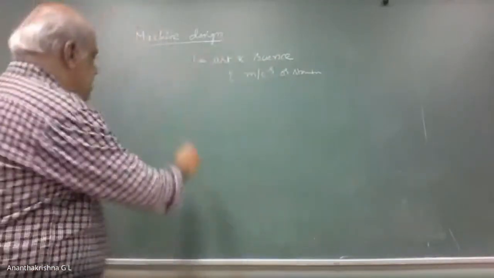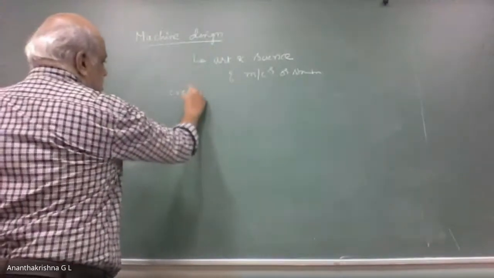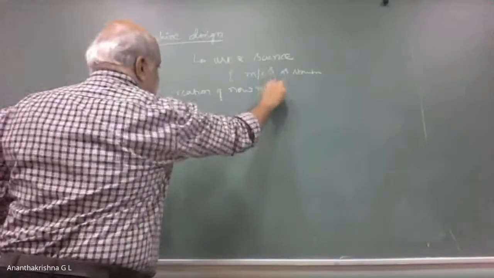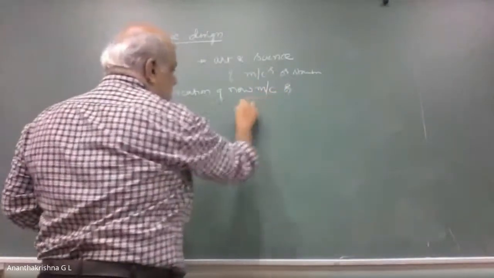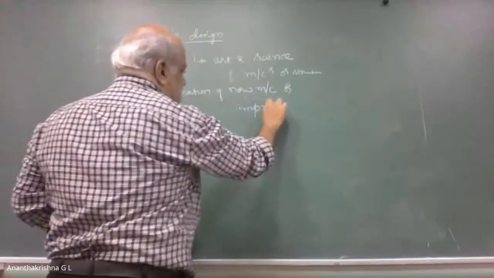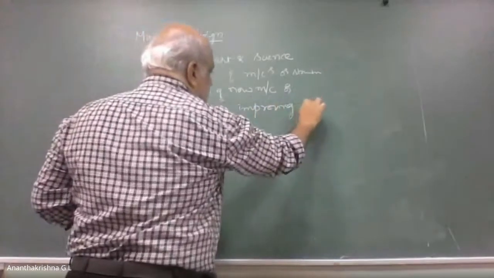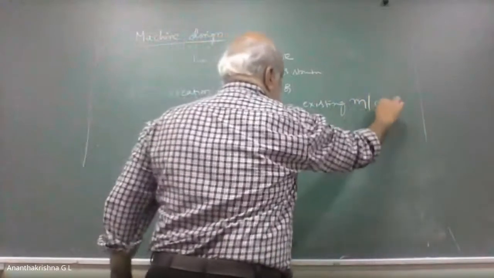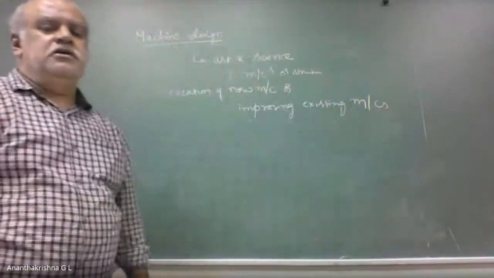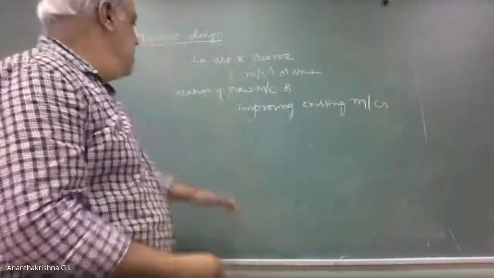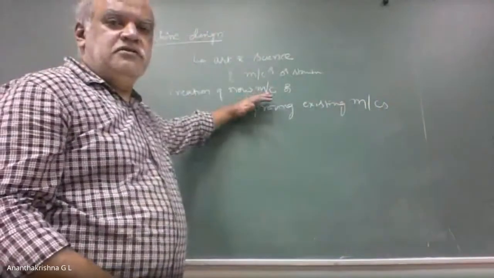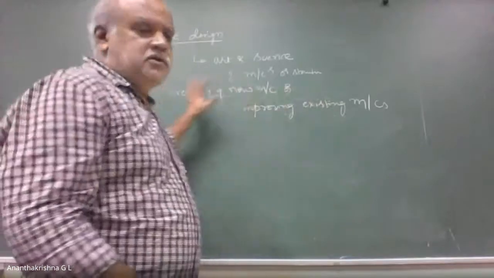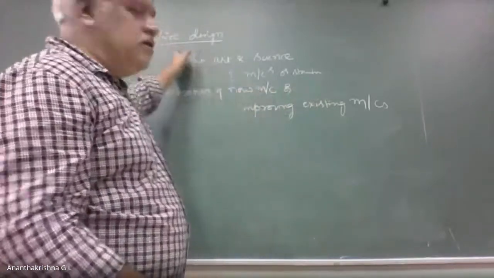Again, it is the creation of new machines or improving the existing ones. So machine design can be the creation of a new machine or improving upon existing machines. They both are involved in machine design.